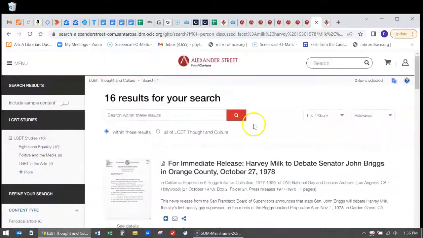So that gives you a quick overview of how to search LGBT Thought and Culture.